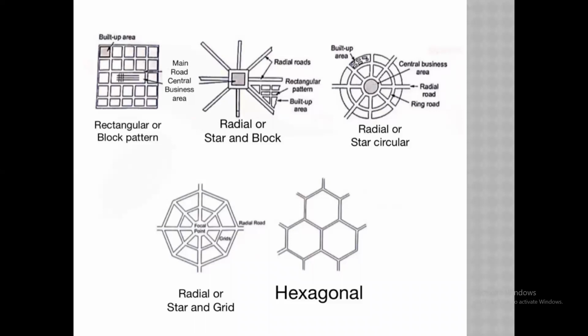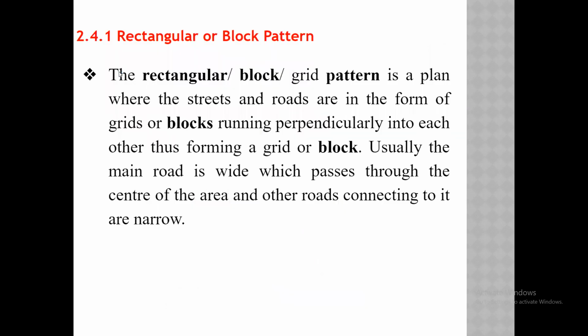But in the rectangular built up area, if my house is located at this upper corner and I have to go to the central business area, then I have to travel more compared to the radial system. Also, there are quick turns, so there may be chances of accidents.